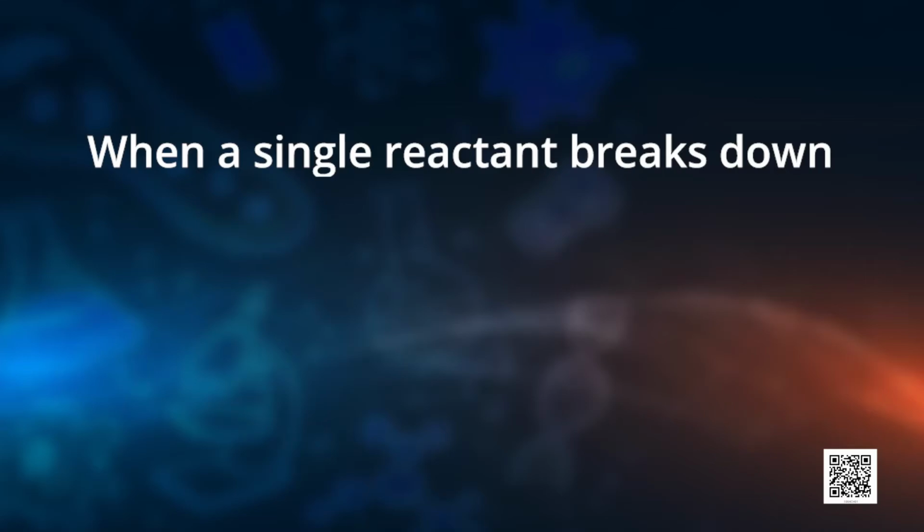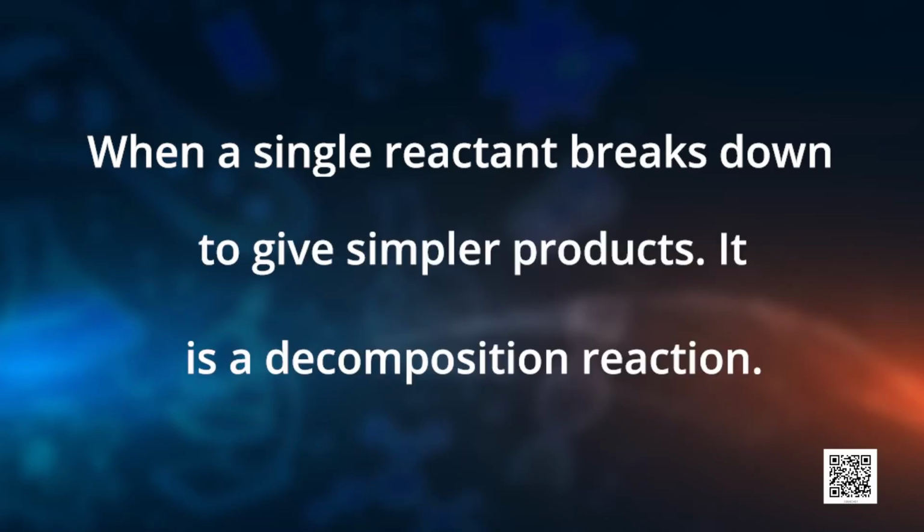In this reaction, we observed that a single reactant breaks down to give simpler products. Such a reaction is called a decomposition reaction. Okay, now let's talk about one more example of a decomposition reaction. You all are very familiar with a chalk piece. In the language of science, we call this calcium carbonate. Do you know, on heating, calcium carbonate breaks down to form calcium oxide and carbon dioxide? And I'm sure if I ask you how will you know that this gas is carbon dioxide only, you will quickly tell me that carbon dioxide turns lime water milky.